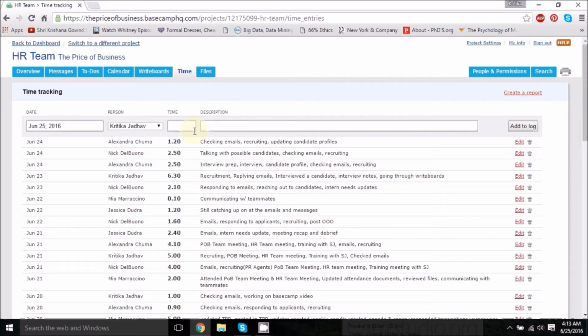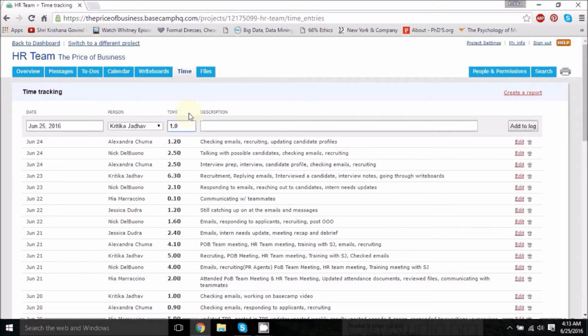So if you have spent 6 minutes on your internship, you will add it as 0.1. If you have done 12 minutes, it would be 0.2. If you have worked for 1 hour in a day on your internship, it would be 1.0, and so forth.